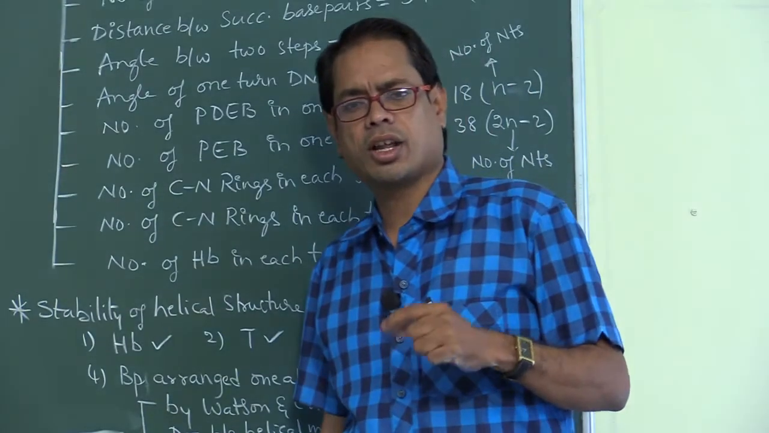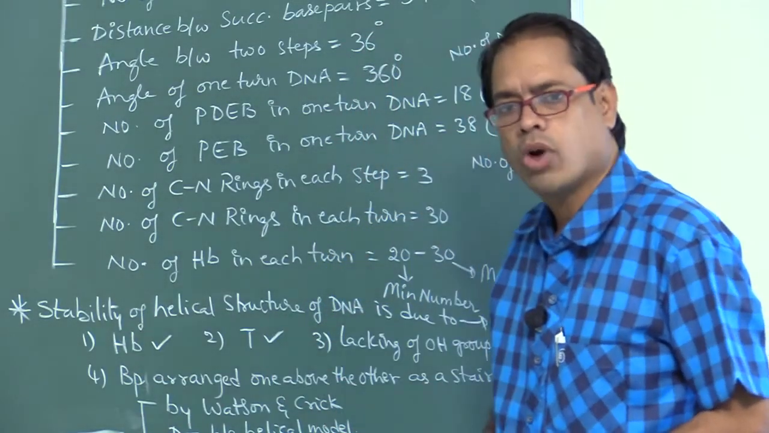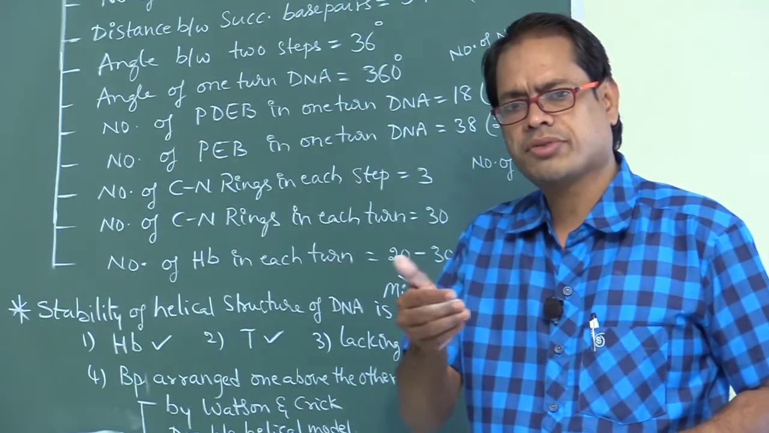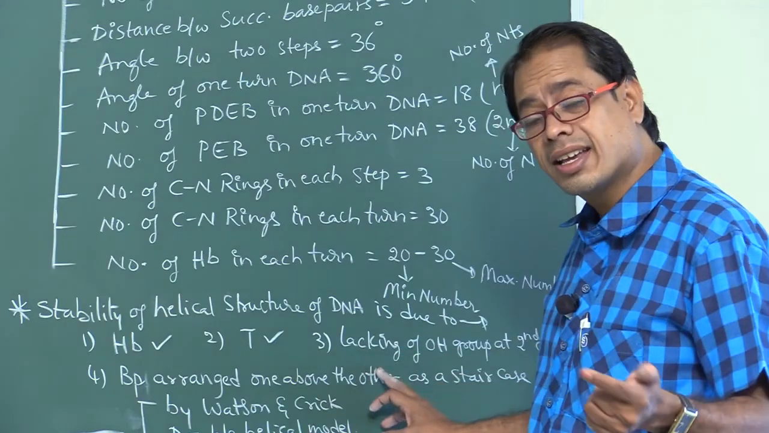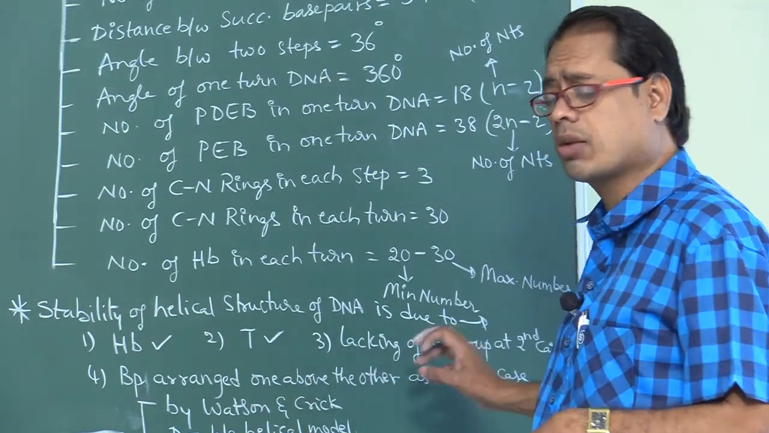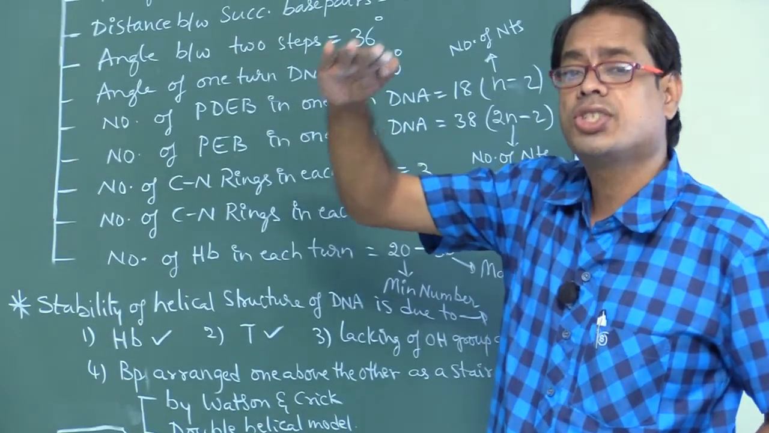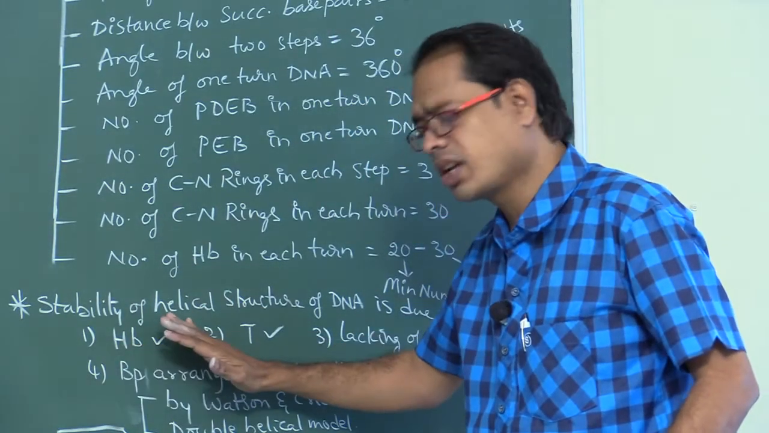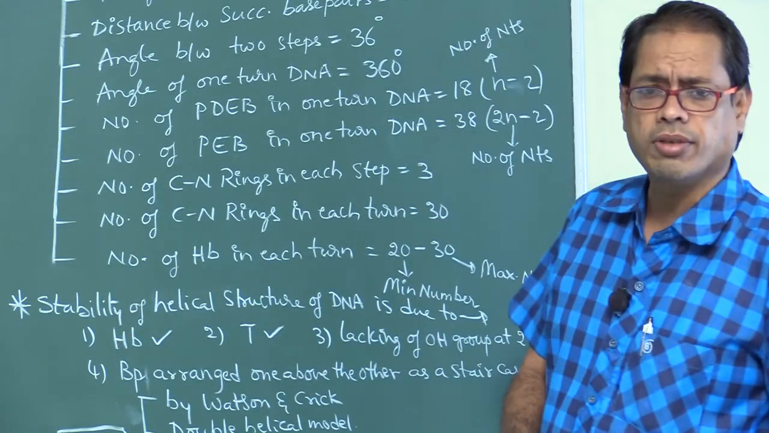What are the reasons for the stability of DNA? All those four points are correct: presence of thymine, presence of hydrogen bonds, lack of an OH group at the second carbon, and base pairs present one above the other as a staircase. These four reasons give stability to the helical structure of DNA.